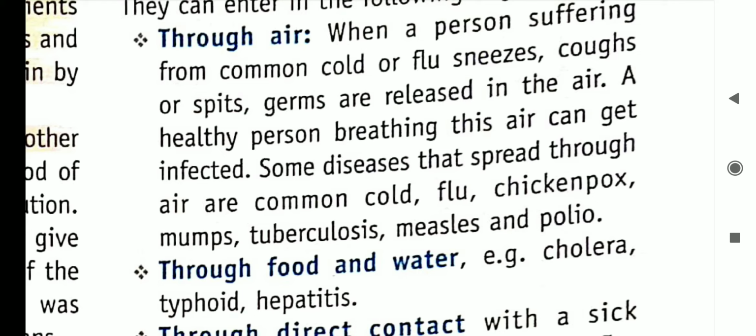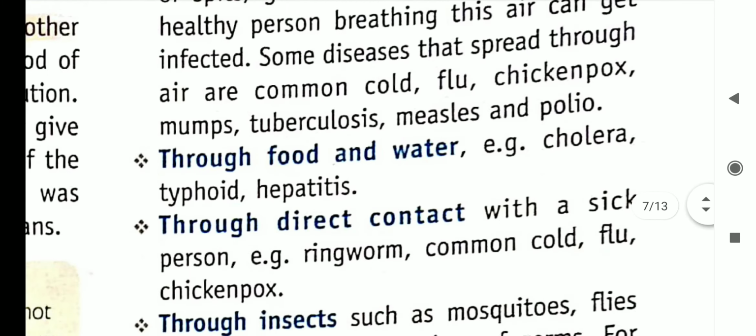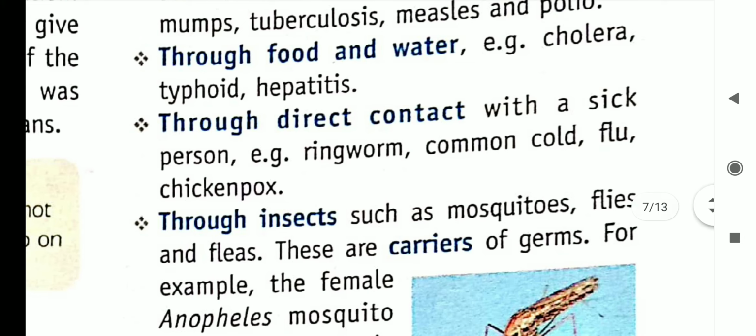So through air they can enter our body, like when we sneeze, when we cough, or when we spit. Through food and water, cholera, typhoid, and hepatitis, we can get basically these three.